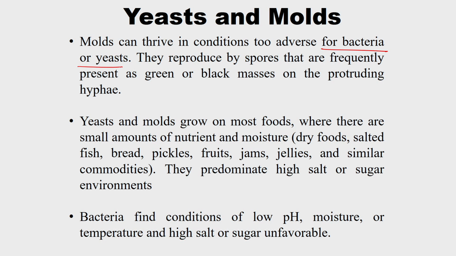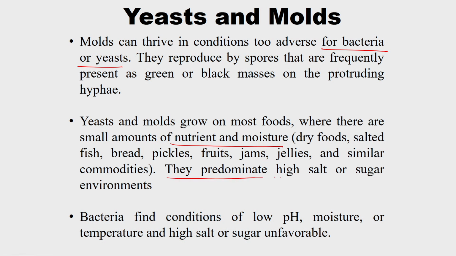Okay. So they produce spores again. The molds are frequently present as green or black masses on the protruding hyphae. Hyphae is nothing but branches. So yeast and molds grow on most foods where there are small amounts of nutrient and moisture. It is opposite to bacteria. So the yeast and molds grow on dry fruits, salted fish, bread, pickles, fruits, jams, jellies and similar commodities.